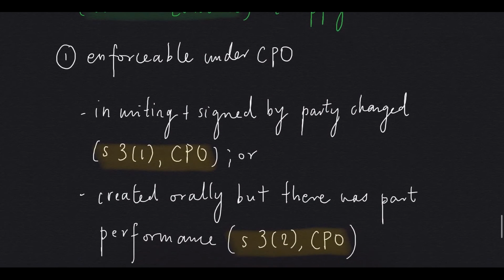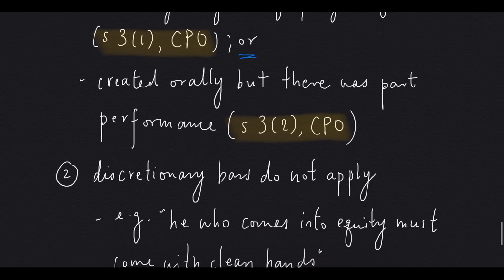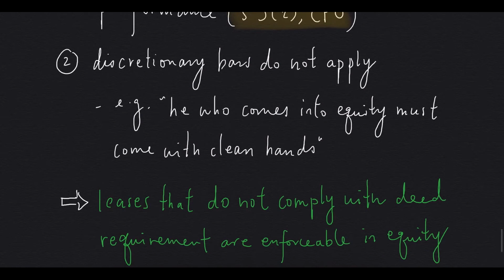The first requirement is that the agreement has to be enforceable under CPO. It has to be in writing and signed by the party charged as stated in Section 3 subsection 1 of CPO, or if it is an oral agreement, there has to be part performance as stated under Section 3 subsection 2 of CPO. The second requirement is that no discretionary bar should apply. So, for example, we have the equity maxim of he who comes into equity must come with clean hands. So, given that these two requirements are satisfied, leases that do not comply with the deed requirement will be enforceable in equity.